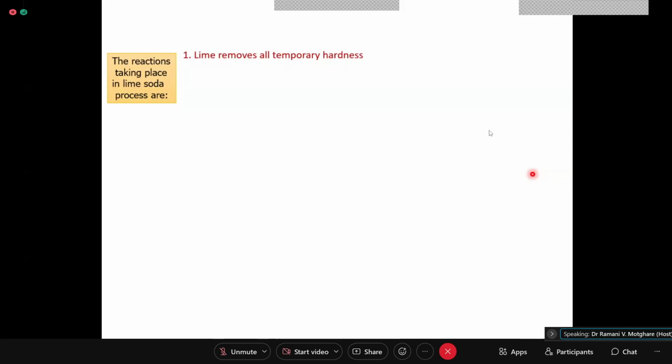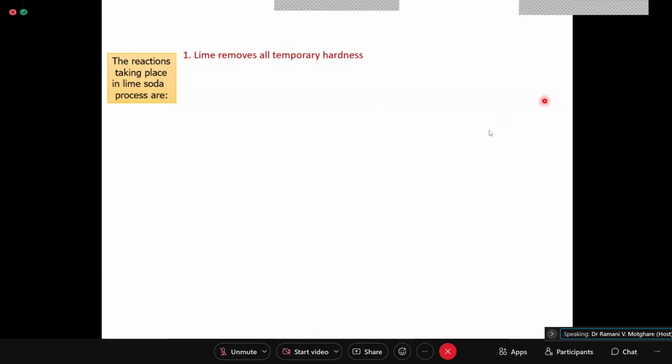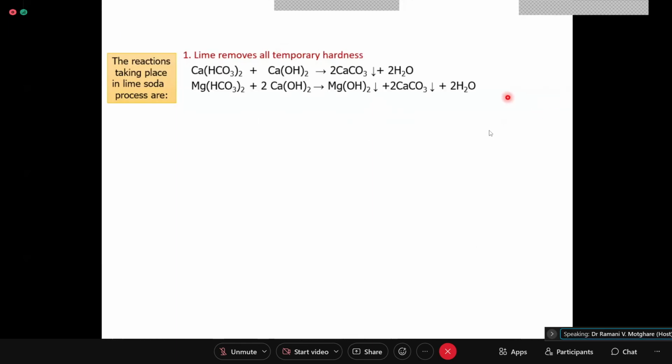Anyone? Carbonates, ma'am. Carbonates or bicarbonates? Bicarbonate of calcium. Bicarbonate of calcium and magnesium? Okay. So the first one is calcium bicarbonate and magnesium bicarbonate.